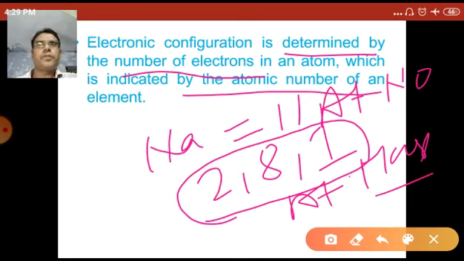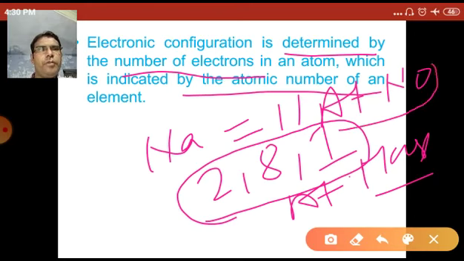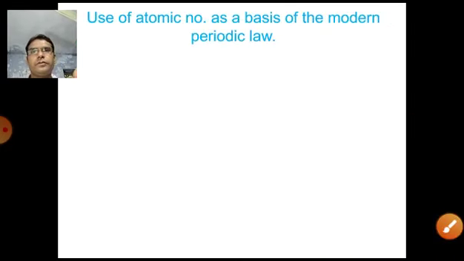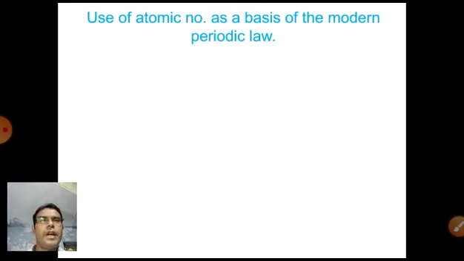So Moseley's concept discarded the Mendeleev periodic law and coined a new law called the modern periodic law, which is based on the atomic number rather than the atomic mass. Now, the use of atomic number as the basis of the modern periodic table. Why? It is used as the basis for the modern periodic law.